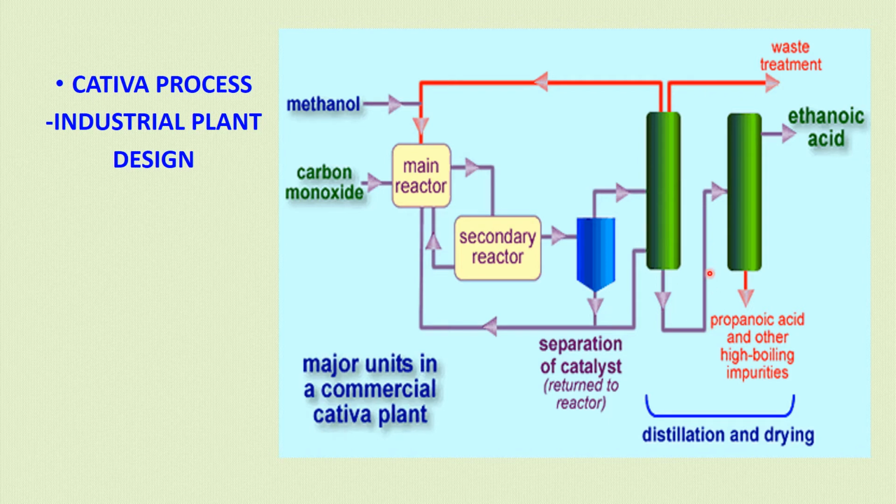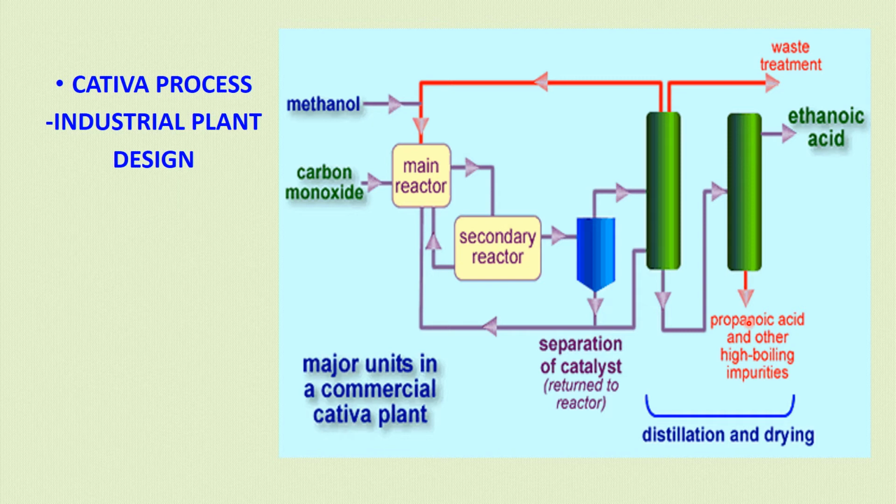After that the high boiling impurities are separated, and there are several drying columns. In the Cativa process, the number of drying columns is lower than in the Monsanto acetic acid process because it uses less water.